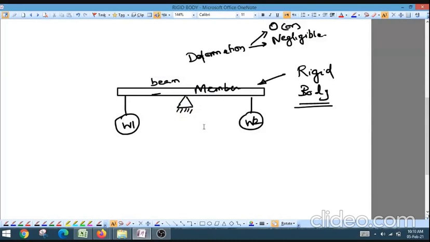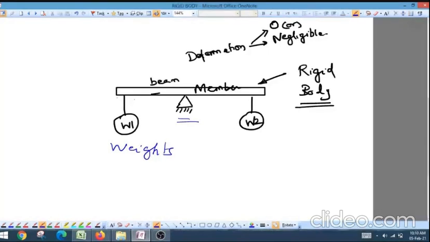So in this example, if you see, I'm having a knife edge support. There is a beam, or you can consider this as a member, in which two weights W1 and W2 are hanging. So even after putting the weights, if the beam is not bending or distorting or deforming, then it is called a rigid body.